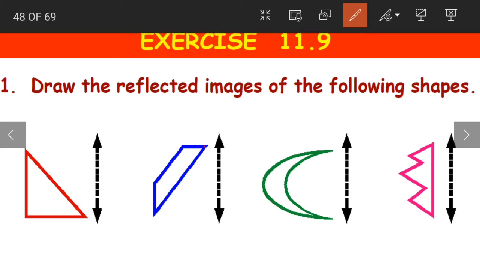Now for the second one, see this line is like this, from right to left. So see, it is slanting from the right side to the left side. So in the reflection, it will slant from the left side to the right side. Then we have this, then even below we have this one, and then we have this line segment. So this becomes our reflected image for image 2.